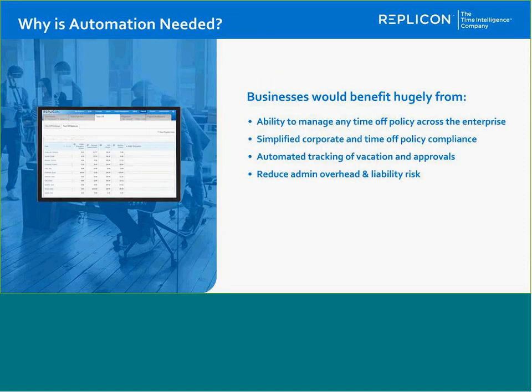Automation, of course, you cannot overstate. With an automated way of managing time off, all the HR people do is set up the policy once, and then it's self-service. It's rule-based and can be consistently applied across the workforce, and since it's automated, there's reduced liability risk and reduced overhead cost.